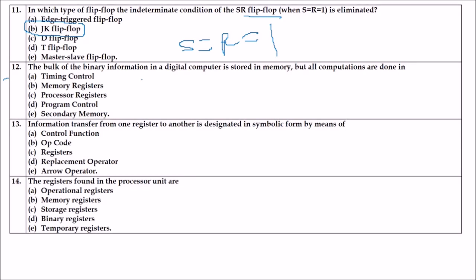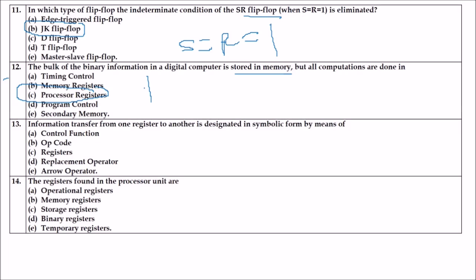Next is, the bulk of the binary information in a digital computer is stored in memory, but all computations are done where? See, the bulk is in the memory. So computations are done where? These are options for you. Give me the correct answer. The answer is processor registers, because the operation part of the instruction code specifies the operation to be performed. This operation must be executed on some data stored in memory or in processor registers.